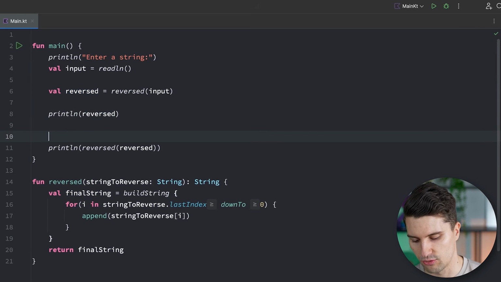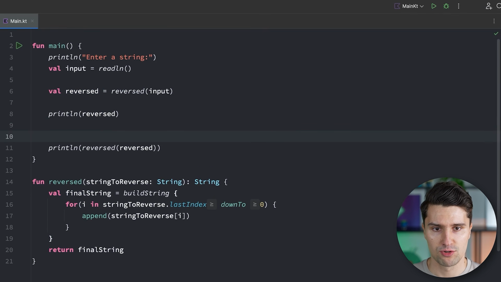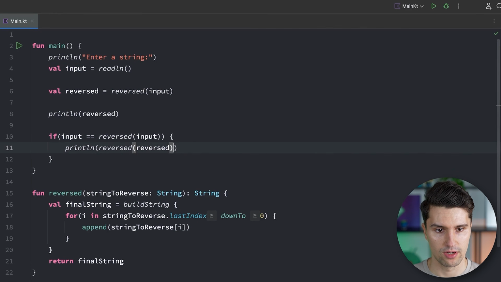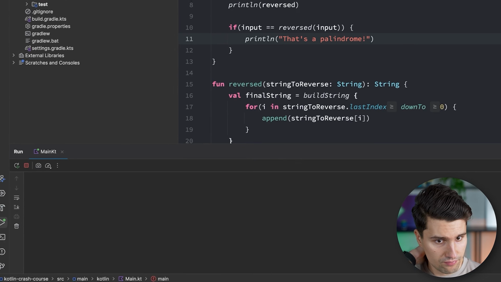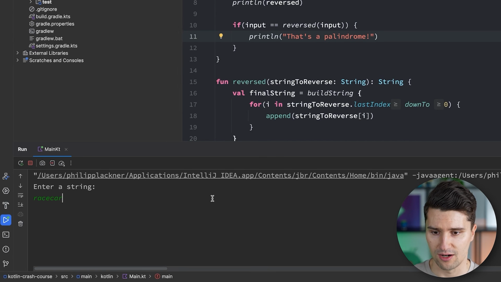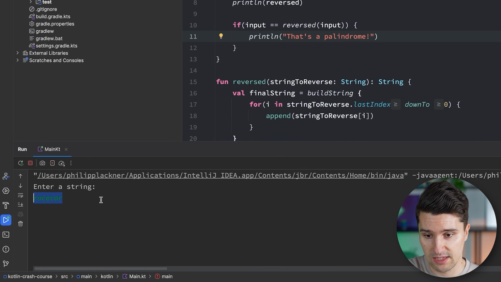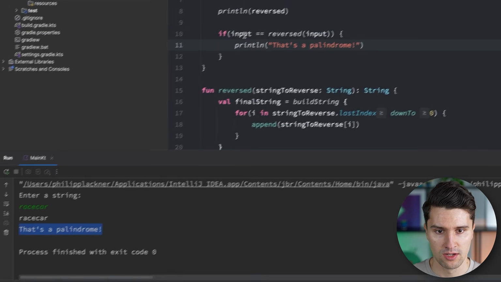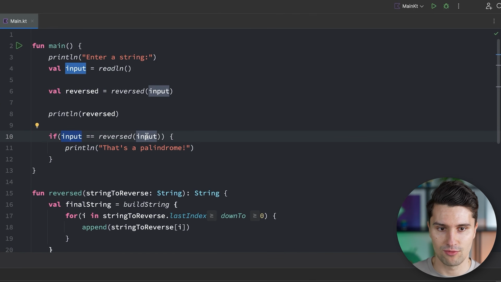Or we could do something like we implemented a little palindrome checker. So if the string is actually the same if it's reversed. So if input is actually the same as our input but reversed with our input, then we print that's a palindrome. And if we launch this, and then enter something like race car, which is a palindrome because backwards it reads the same as forward. If we hit enter, then it says that's a palindrome because the input, so race car, is the same as reversing the input.